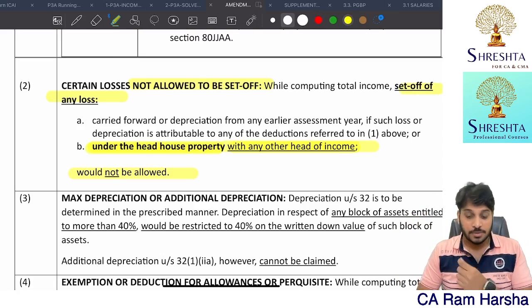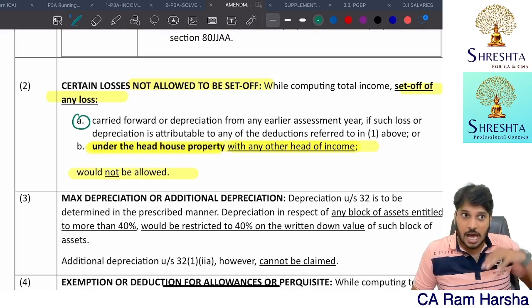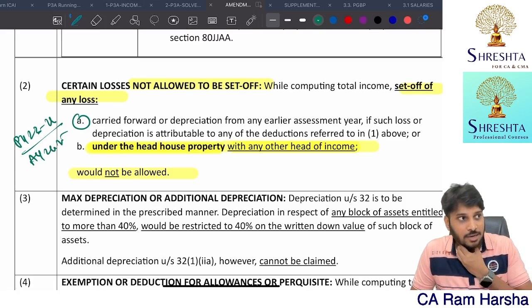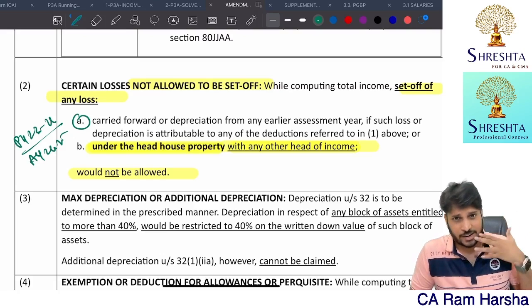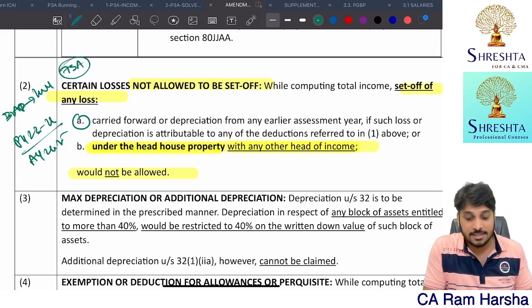Not only that. Suppose, right now I'm in previous year 23-24, assessment year 24-25. Last year I was doing a specified business under 35AD, and even this year also a specified business. Last year I have a 35AD specified business loss, Section 73A.